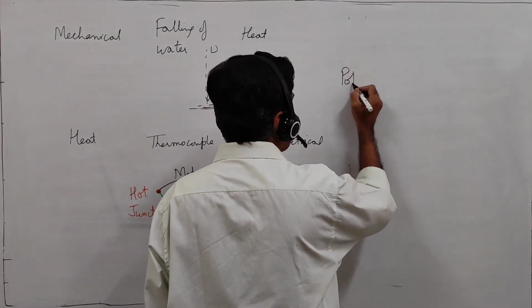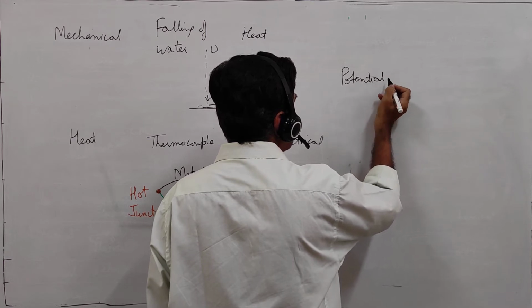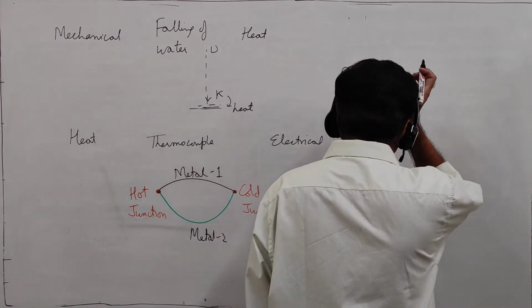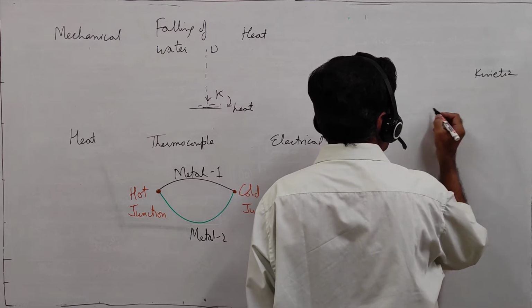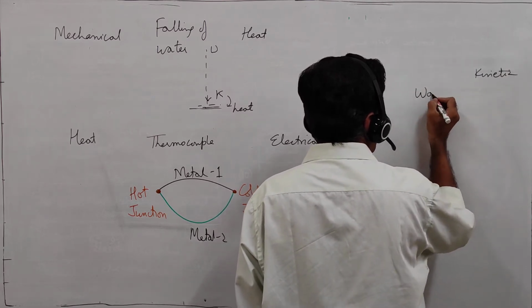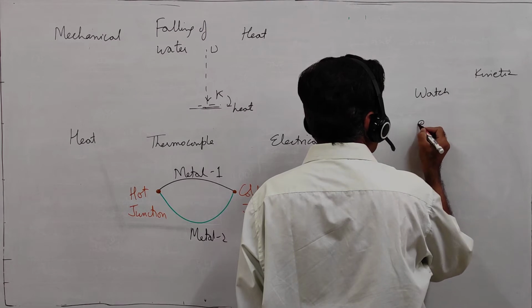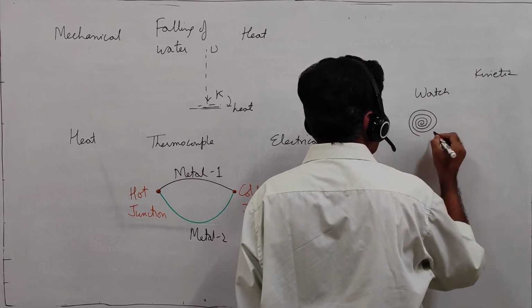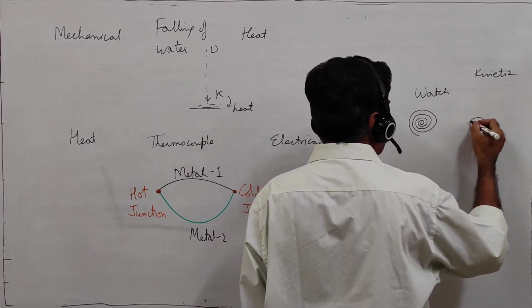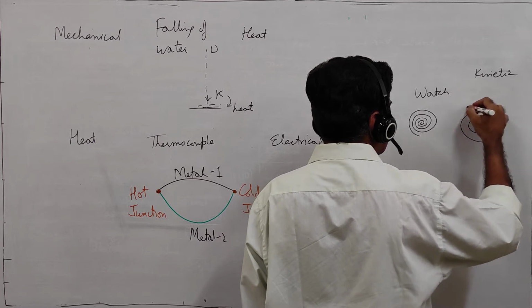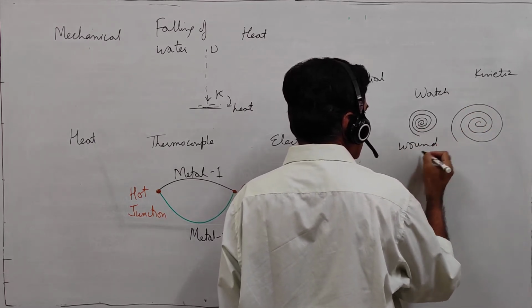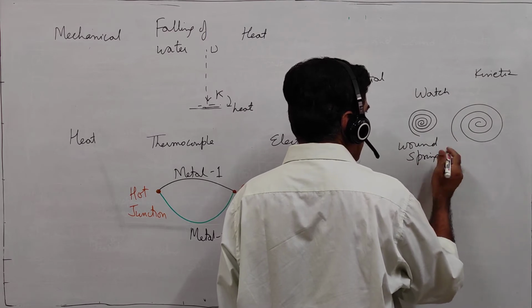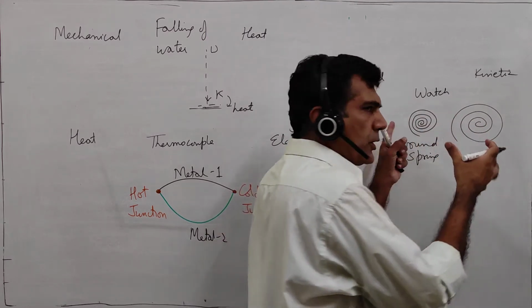Examples of potential energy getting converted into kinetic energy. So in watches, we have a wound spring, and this wound spring has potential energy stored in it. And when the spring relaxes, it loses its potential energy.